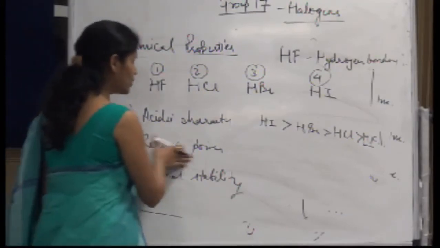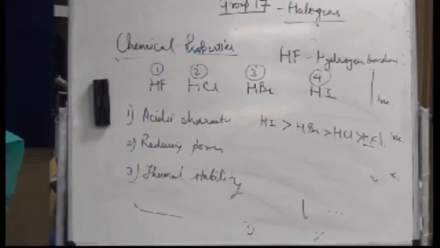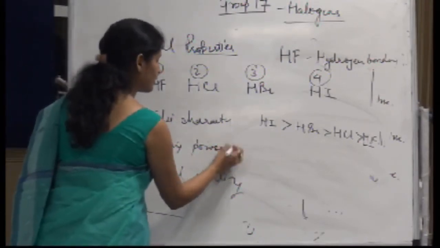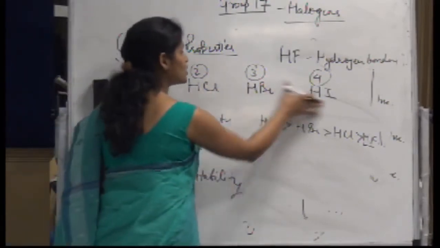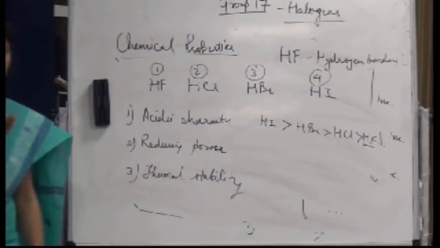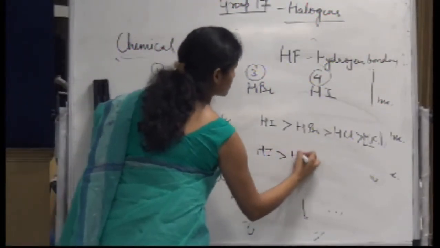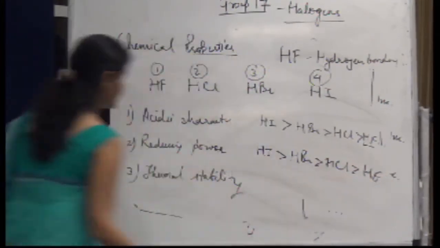What about the reducing power? Anything which can give away the hydride, to let any oxidizing agent get reduced, would be a reducing agent, right? So out of these four, which can easily give away the hydride? Again HI. So the reducing power again follows this order. What about the thermal stability?